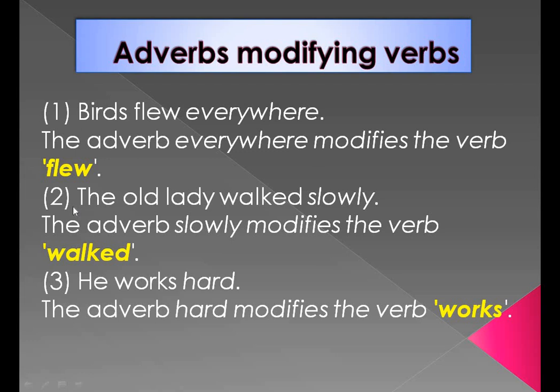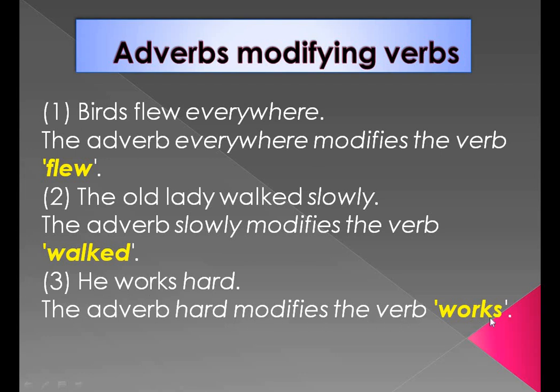Let us go to the next one. The old lady walked slowly. So the adverb slowly modifies the verb walked. Walked is the verb over here and the word slowly is the adverb. He works hard. The adverb hard modifies the verb works.